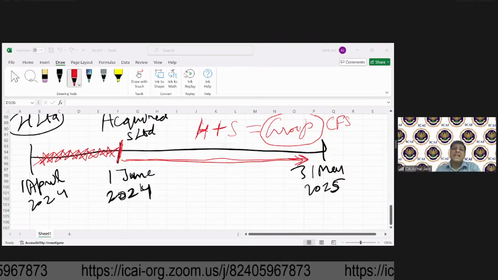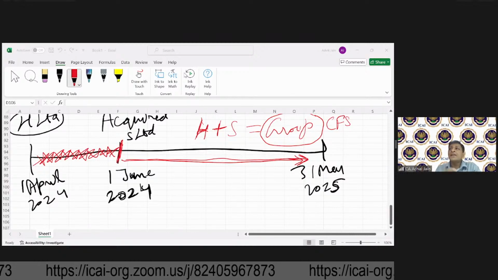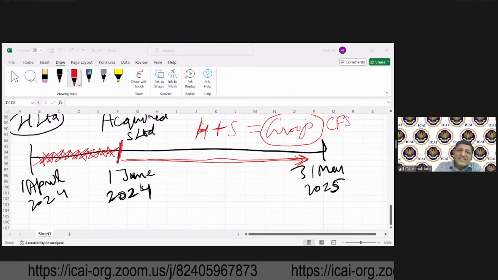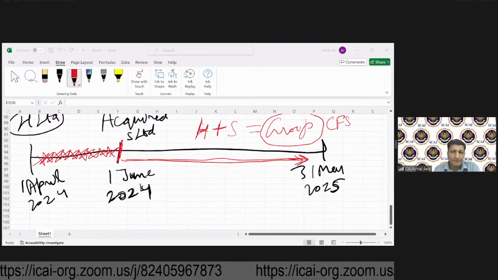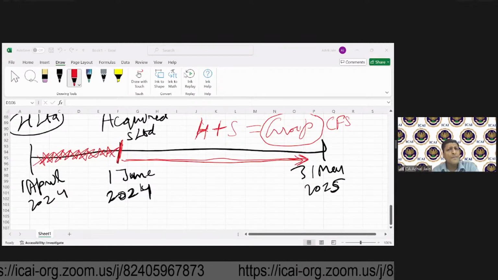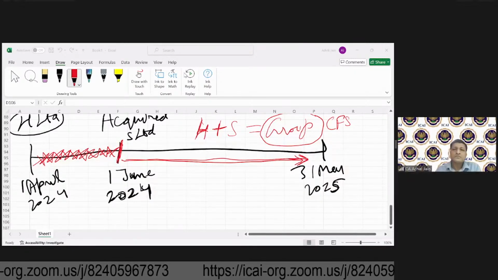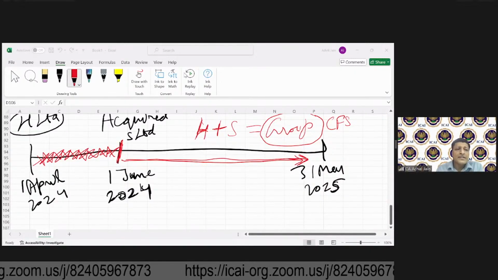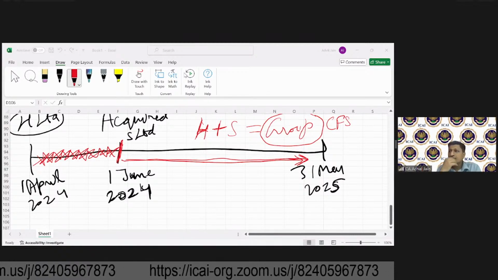So when H prepares consolidated financial statements, it will include both S and X in those consolidated financial statements. Okay? Understood? Then I think Kiran has tried to answer this. Great.